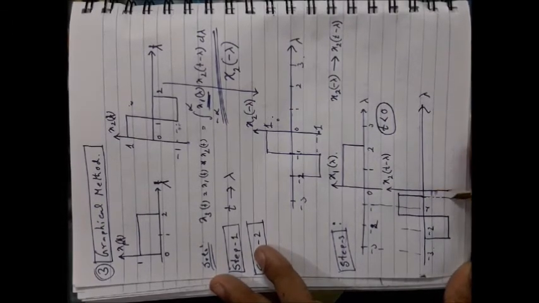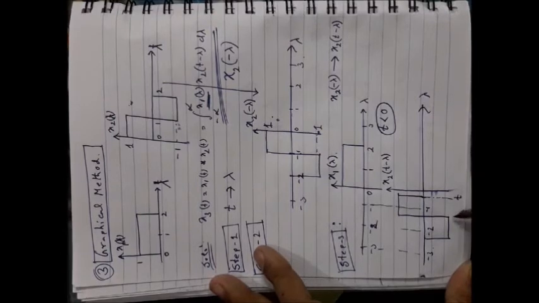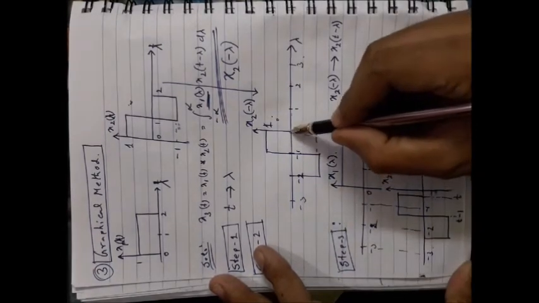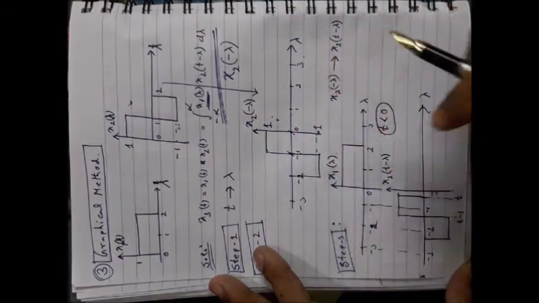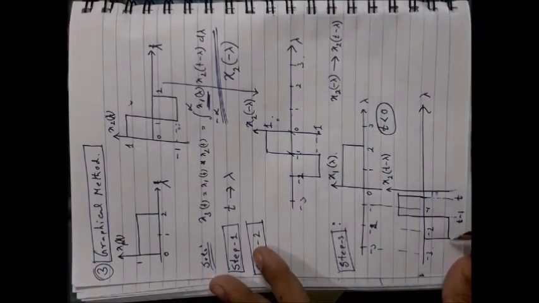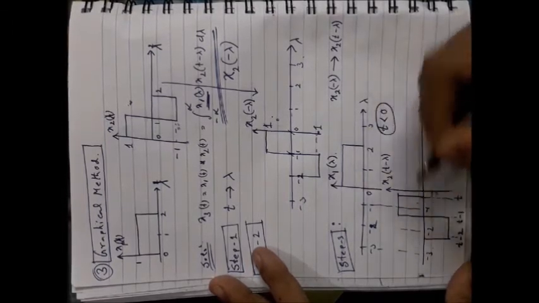This point is associated with t. This point is associated with t minus 1, because you know that from here to here 1 unit time is there. Okay, t minus 1, and this point is associated with t minus 2. Now look at these two signals.